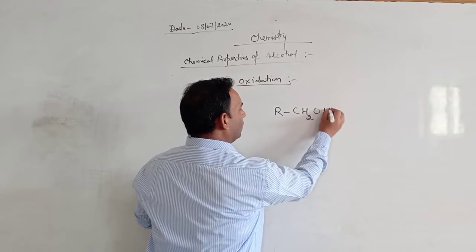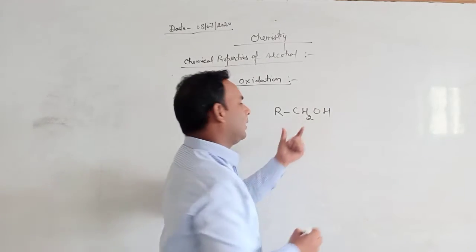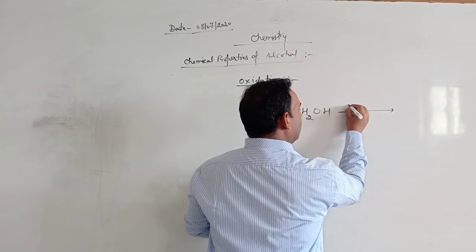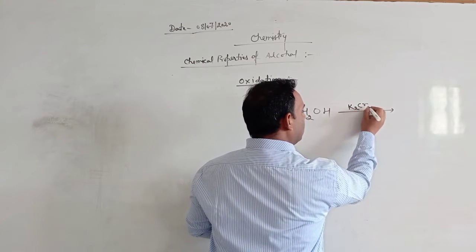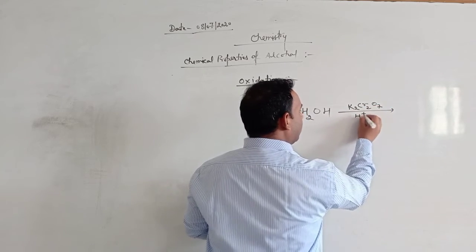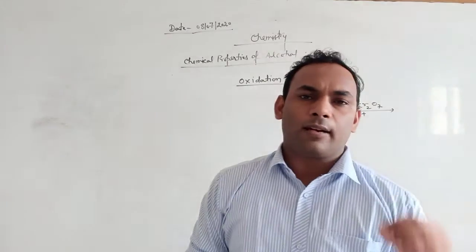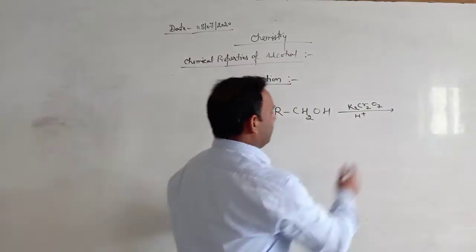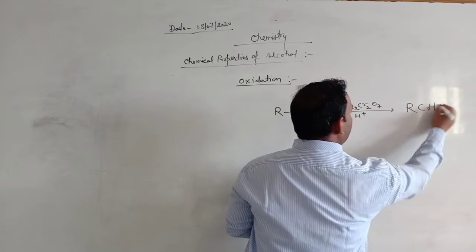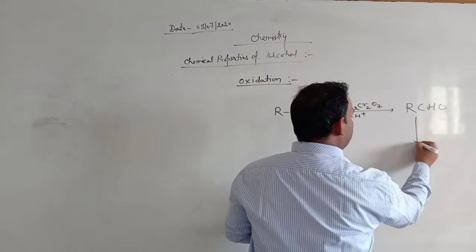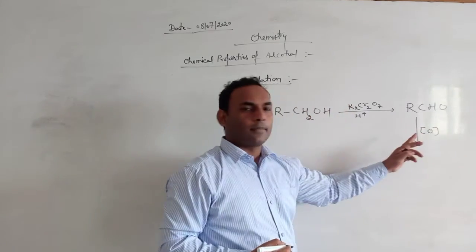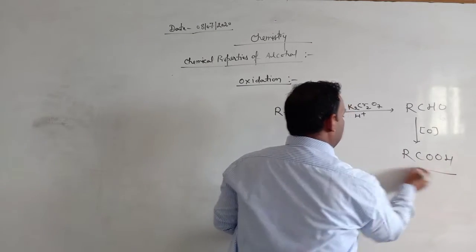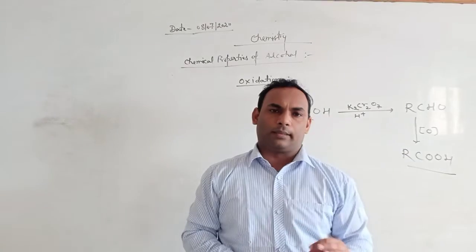Suppose we have one primary alcohol, and when it is oxidized in the presence of K2Cr2O7/H+, in the acidic potassium dichromate, then first aldehyde is obtained, which is further oxidized, and we get carboxylic acid. The final product is carboxylic acid.